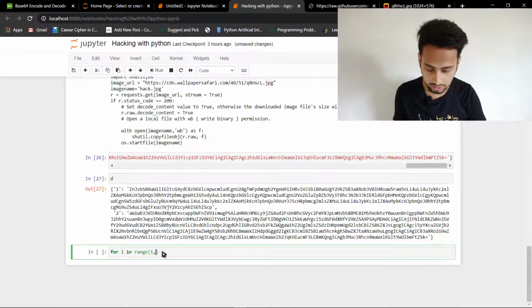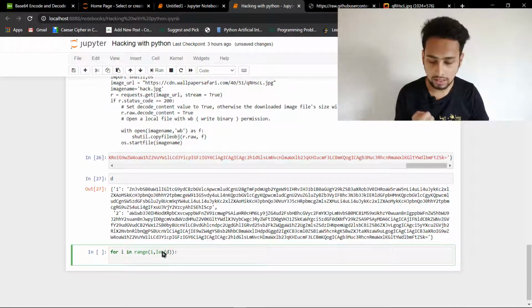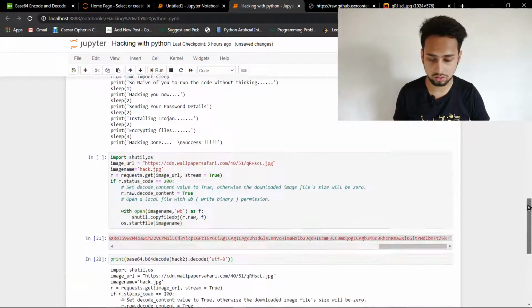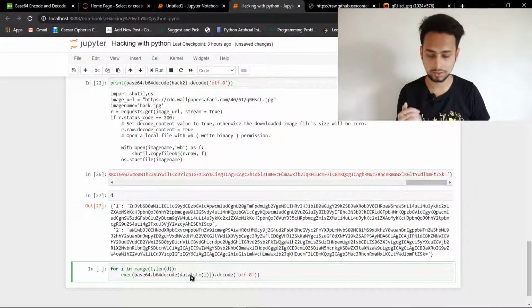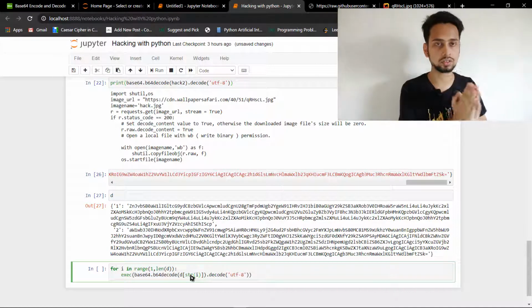From 1 till the length of our d, and then we are going to execute all this code. Here I have named it d, so let it be d, and it is i. Now it will execute our first, then it is going to execute our second.